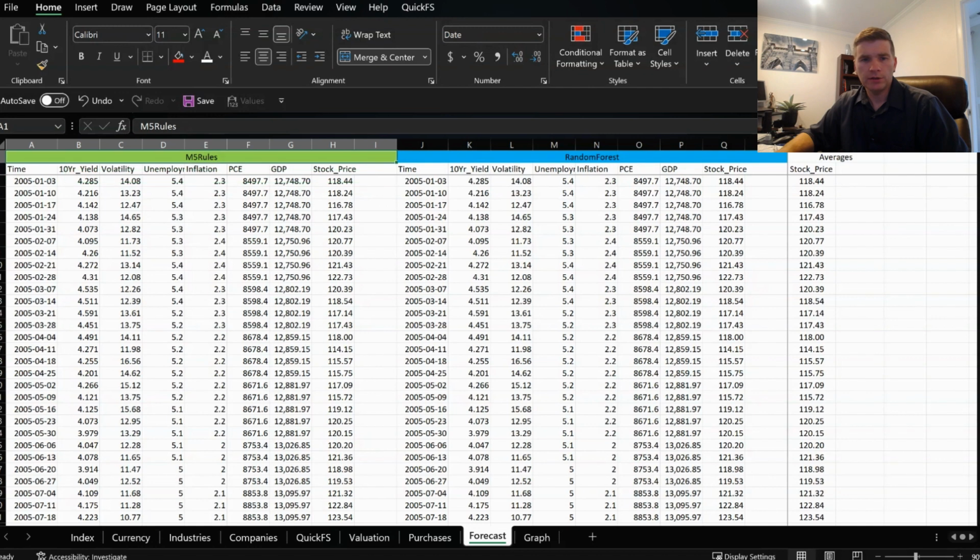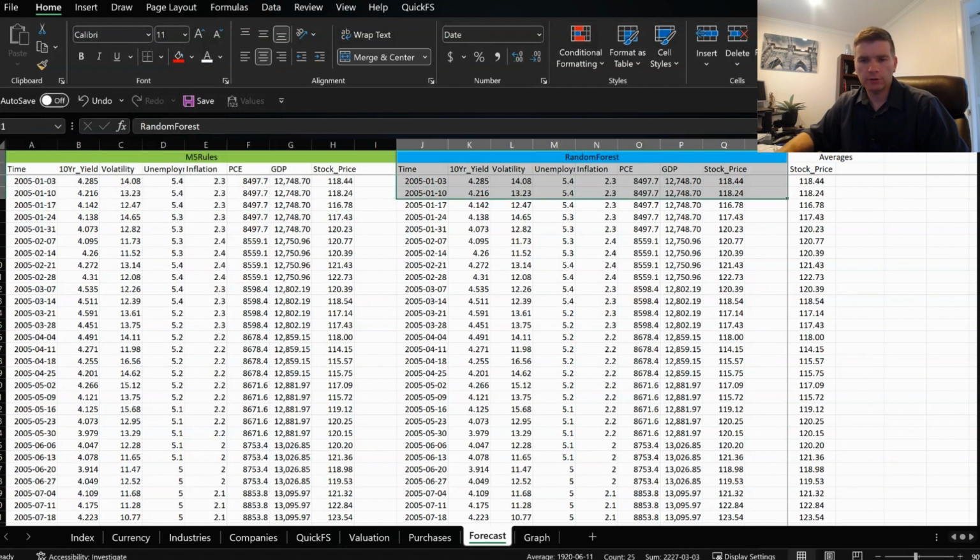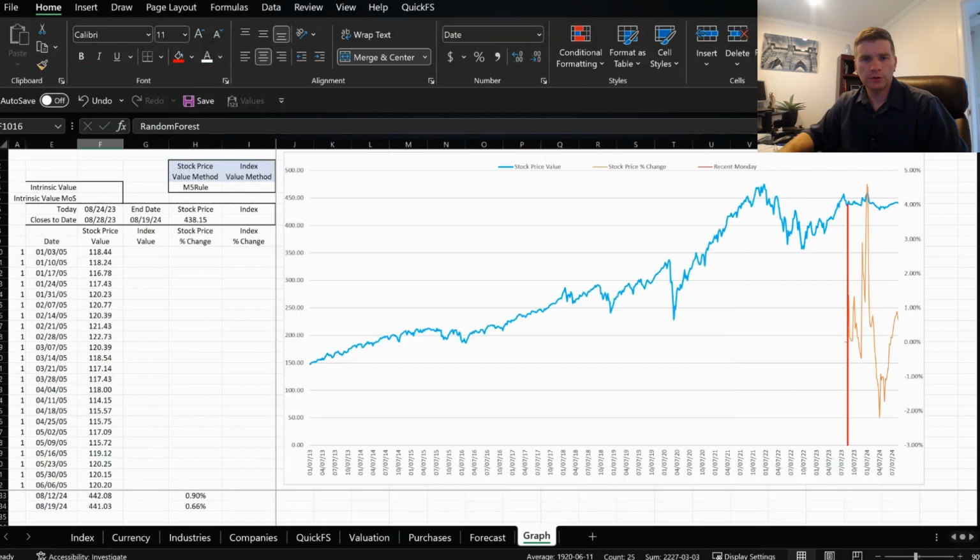Here in Excel, you can see I already brought in the data from Weka, so the M5 rule and the random forest. So let's jump over to the graph tab so we get a little clearer picture. So here on the graph tab, this is the M5 rule graphed, and everything to the left of this red line, that's the historical data, and everything to the right is what's being forecast or modeled. So the blue is the forecasted stock price, and the orange is the percentage change for that valuation.